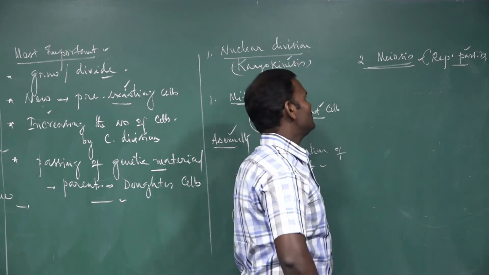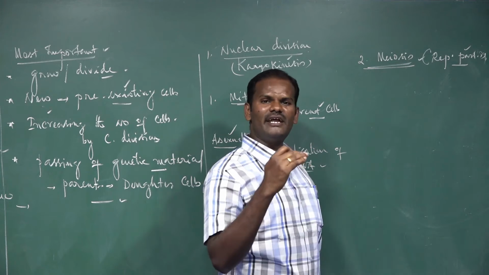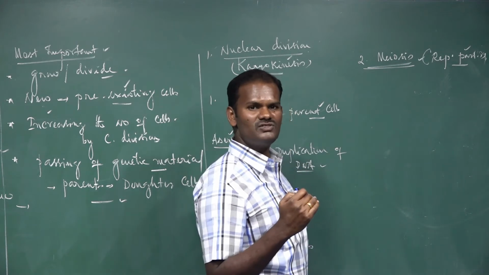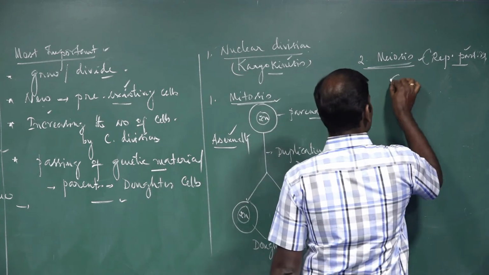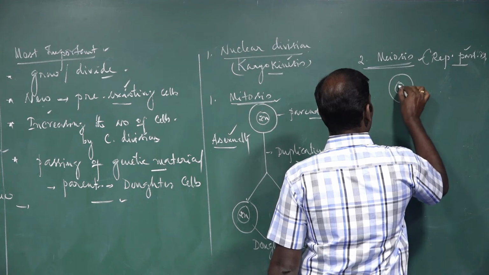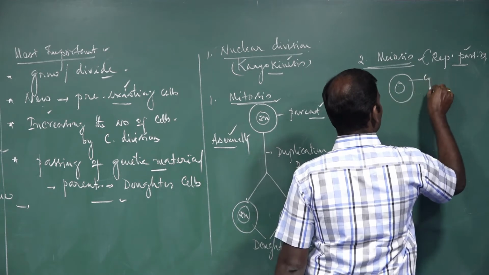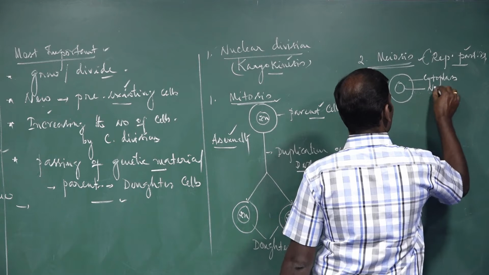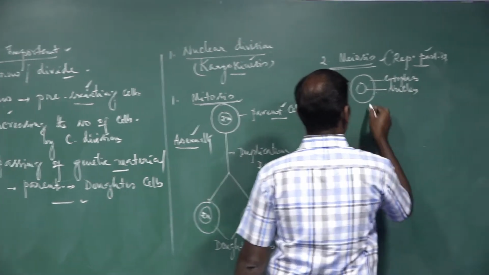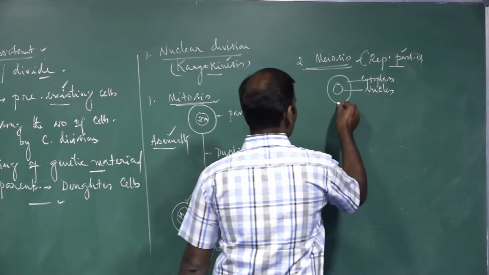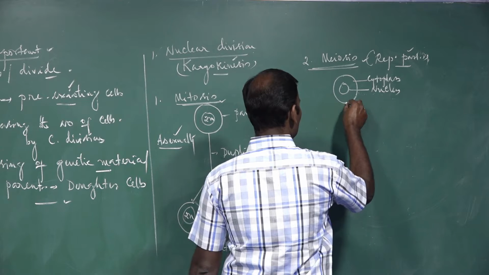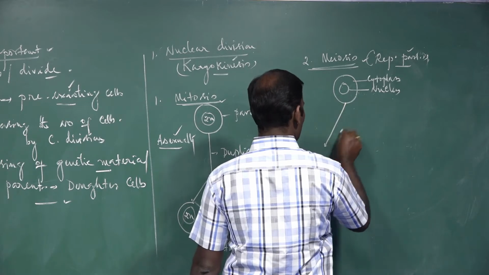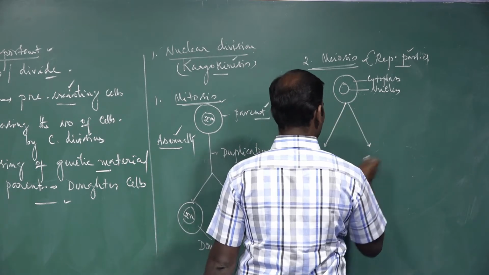During meiosis cell division, the chromosome numbers are reduced to half. That is nothing but reduction division. See, it is a parent cell, with a nucleus and cytoplasm. The parent cell divided into two daughter cells.